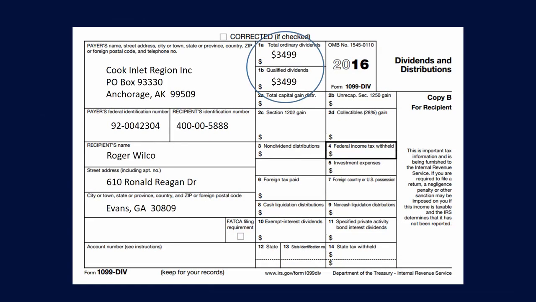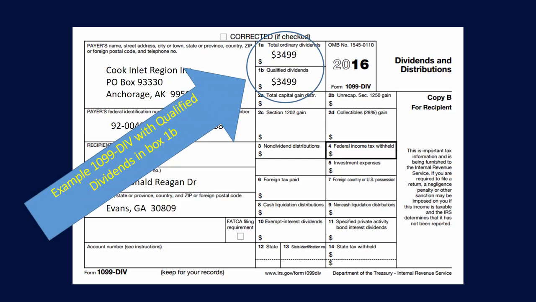All right, here is a 1099 DIV. And this 1099 DIV has qualified dividends entered in box 1B, $34.99. Notice the ordinary dividends and the qualified dividends in this case are the same amount.